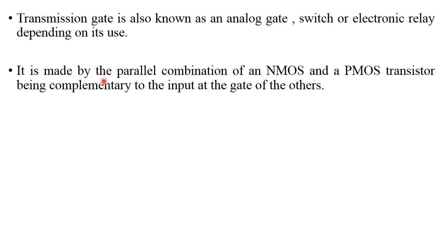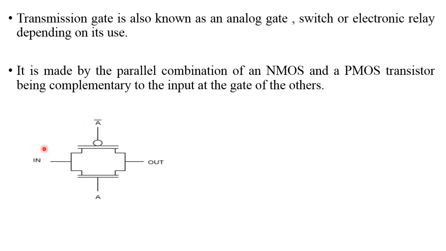The transmission gate is constructed by the combination of parallel NMOS and PMOS, and both are complemented. This is one NMOS transistor. Please observe here, this is a PMOS transistor and this is an NMOS transistor. These two are connected and applied to the input, and these two are connected and applied to the output.